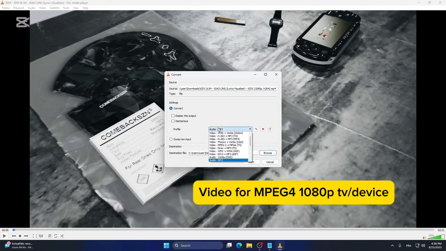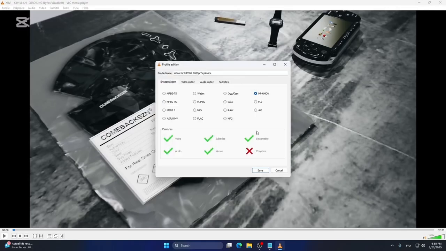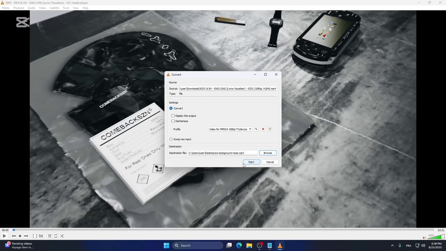Then you go here and choose Video for MPEG-4 1080p TV/device. You go here and choose MP4/movie. Save and then start. That's it.